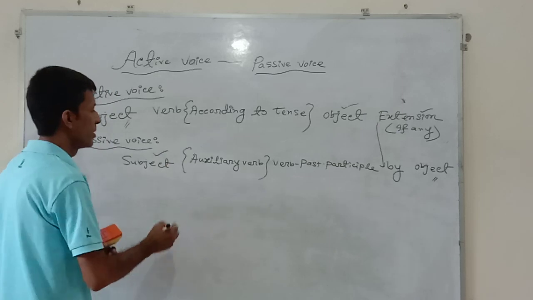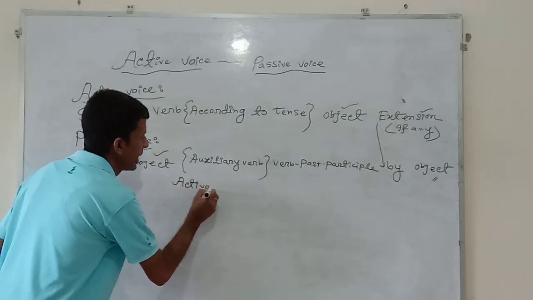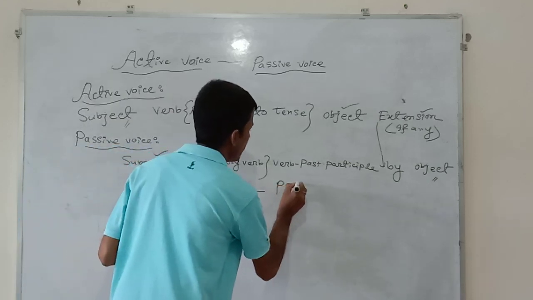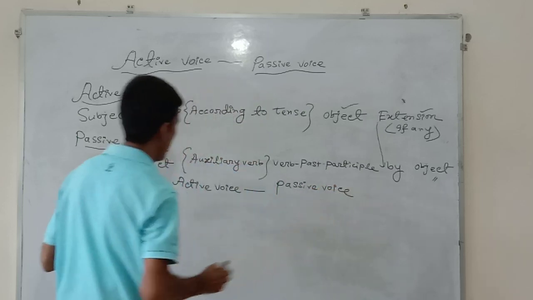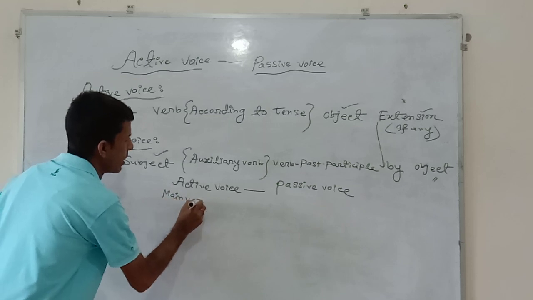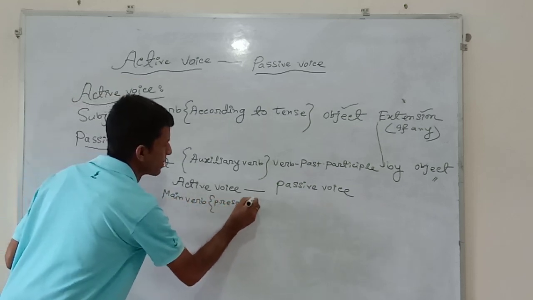Look at the whiteboard. Active voice and passive voice. Verb present form. Main verb present.